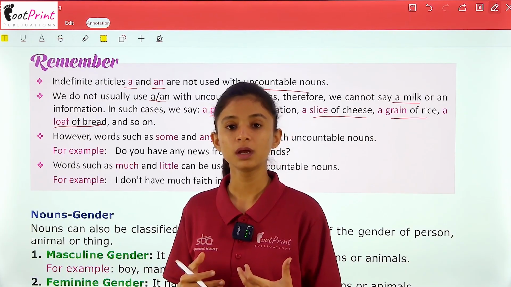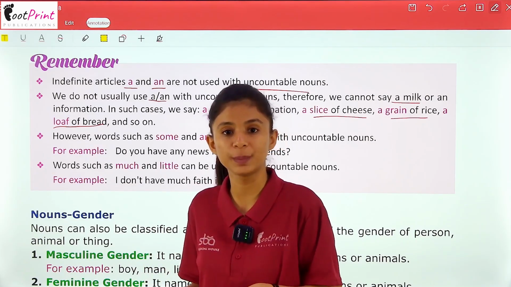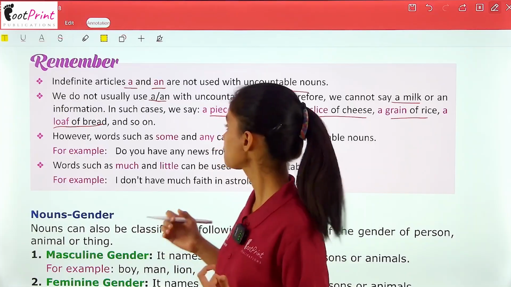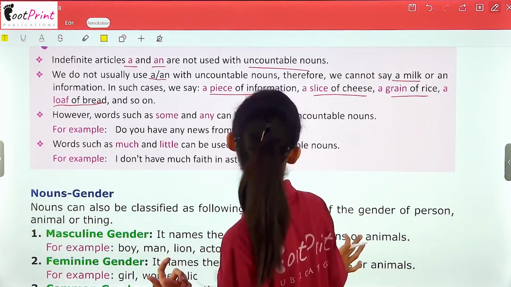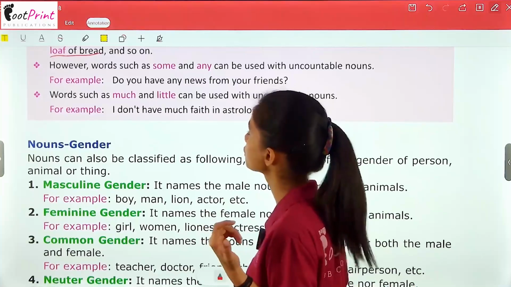For example, we will not say a bread, we will say a slice of bread, right? A piece of information, okay? So these are some examples of how we use articles with uncountable nouns.